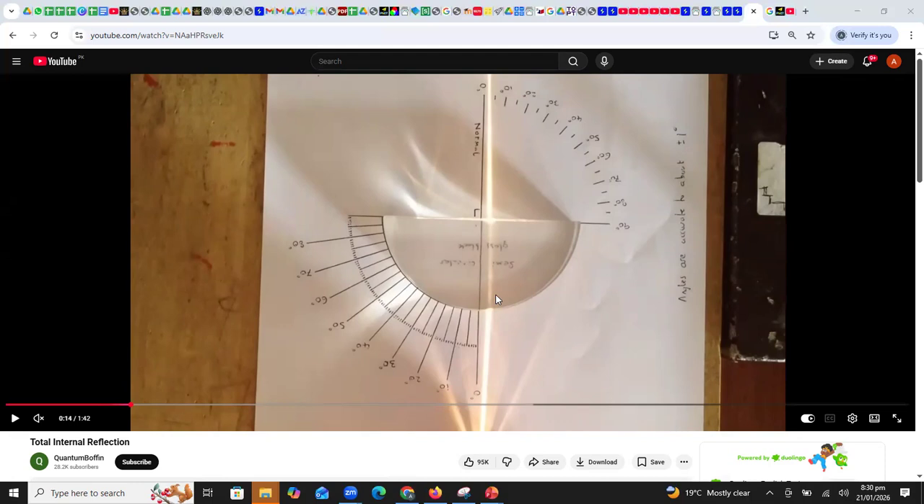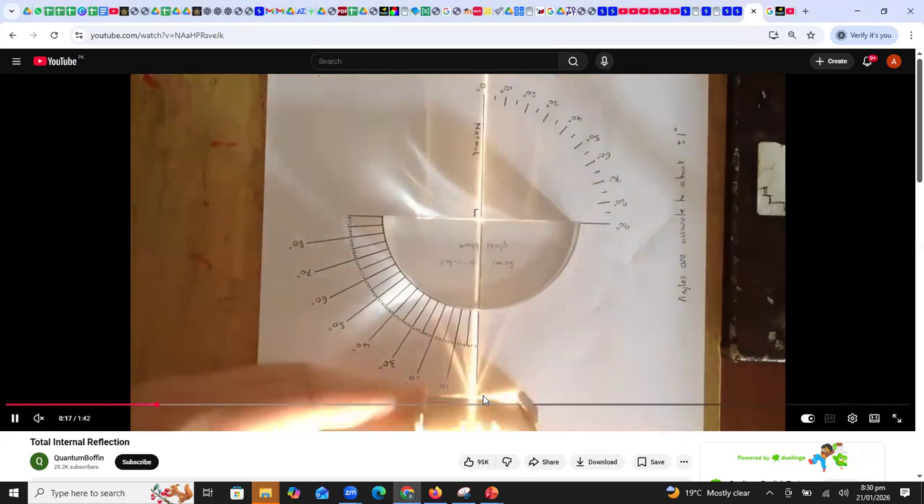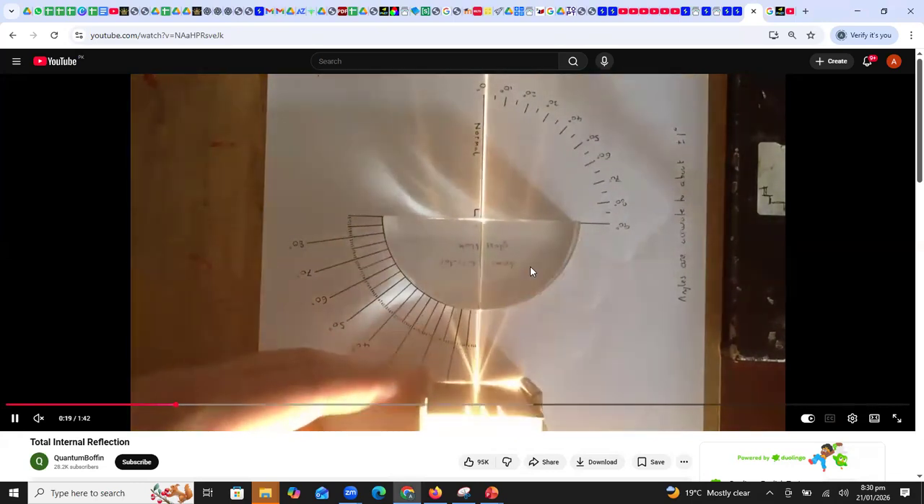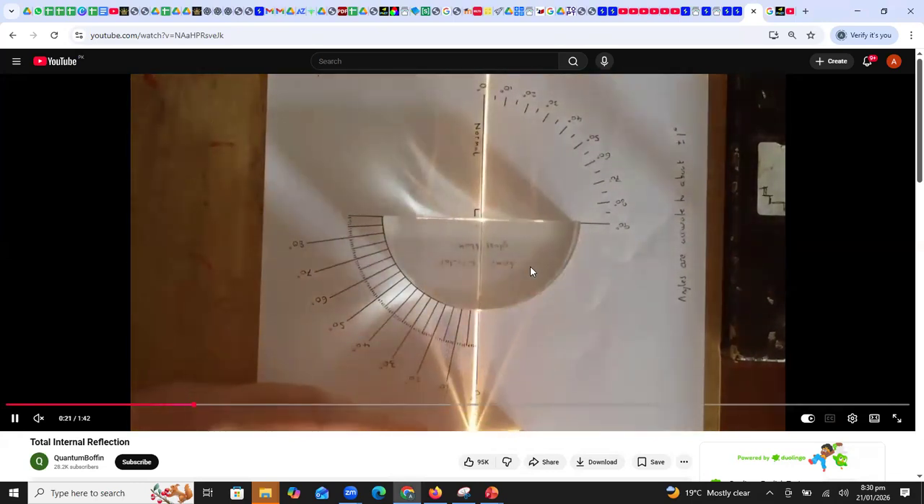Ray is along the normal. Exactly, beta. When the light ray moves along the normal, it will not show any bending because the angle of incidence is 0 degree. Light never bends along the normal. Okay, so now you can see we have placed the light ray box exactly along the normal.